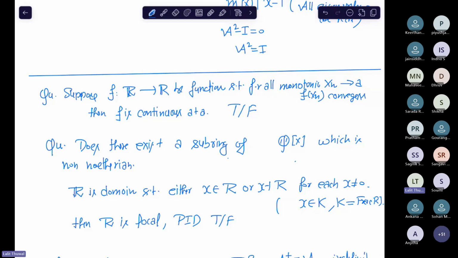So can anyone of you think about these questions? Okay, so raise your hand. Slight doubt in the first question. Okay, so what is the doubt? Sir, f(xn) is convergent, or we also know f(xn) is convergent to f(a). No, it just converges. It doesn't need to converge to f(a).